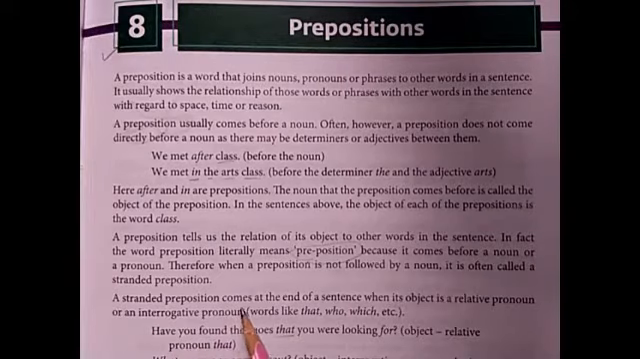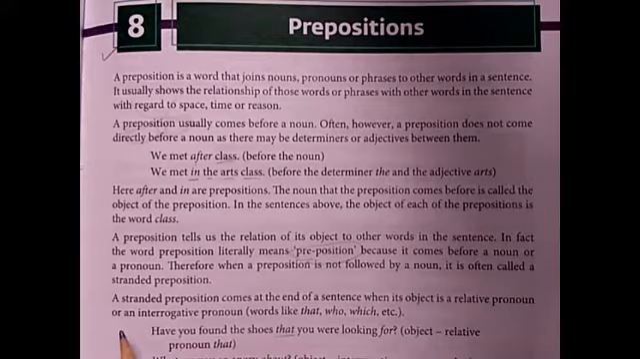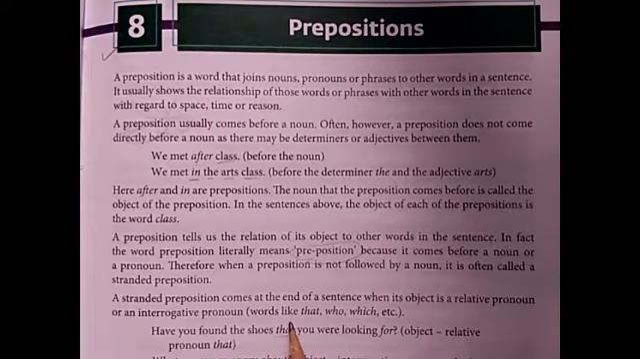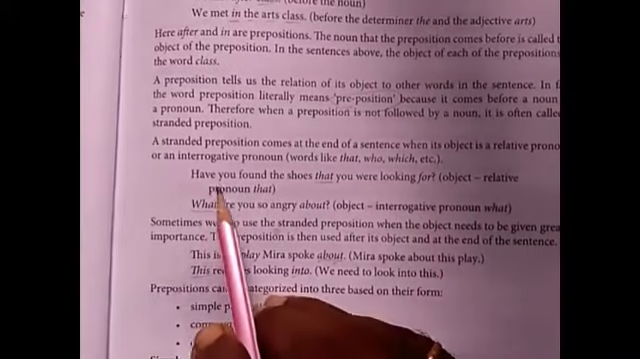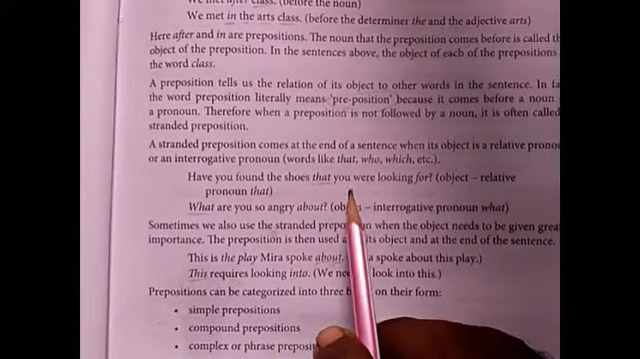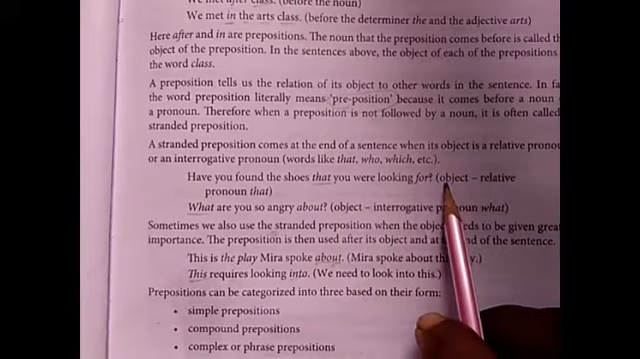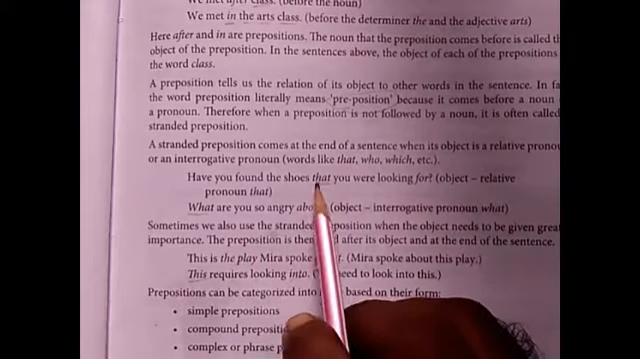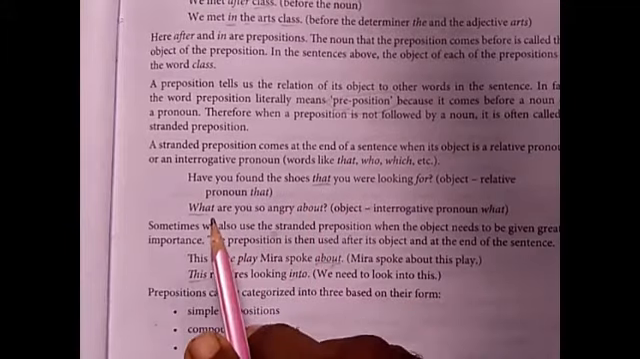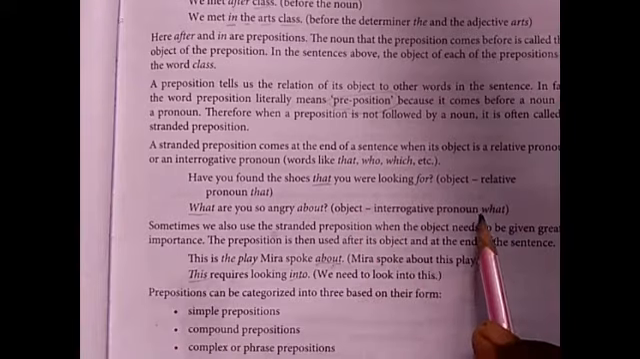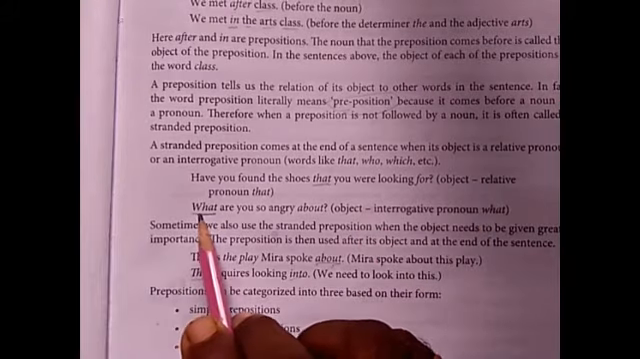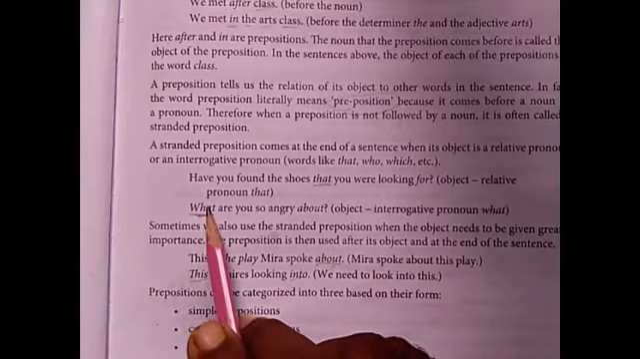A stranded preposition comes at the end of a sentence when its object is a relative pronoun or interrogative pronoun. Words like that, who, which, etc. Have you found the shoes that you were looking for? Object, relative pronoun that. This is the relative pronoun. What are you so angry about? Object, interrogative pronoun what. It is an interrogative pronoun. Interrogative means question word.